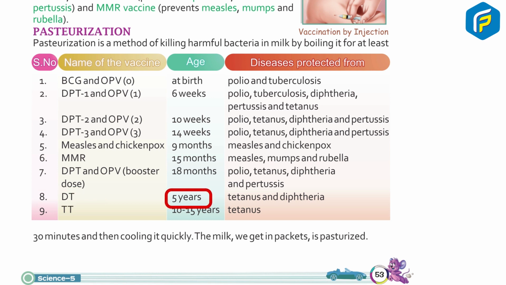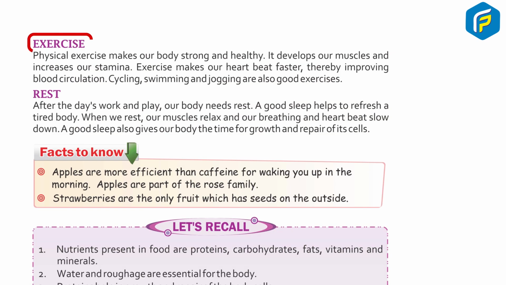DT, 5 years, tetanus and diphtheria. TT, 10 to 15 years, tetanus.